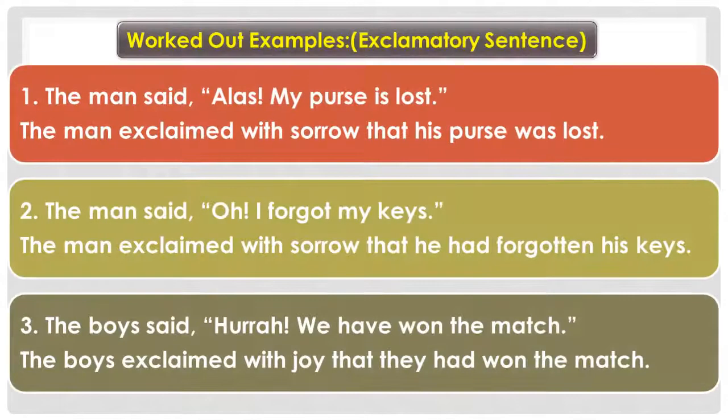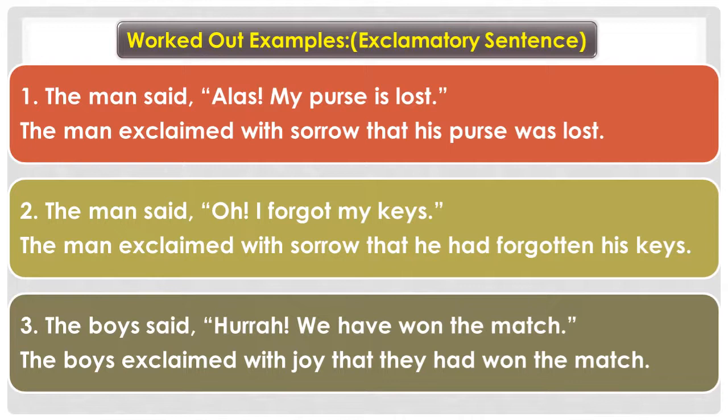Now let us move to exclamatory sentences. While converting exclamatory sentences from direct speech to indirect speech, what we need to keep in mind is that if the reported speech contains words like alas or oh, then the reporting verb in the indirect speech will be exclaimed with sorrow or exclaimed with regret. And here the rule of change of tense applies.